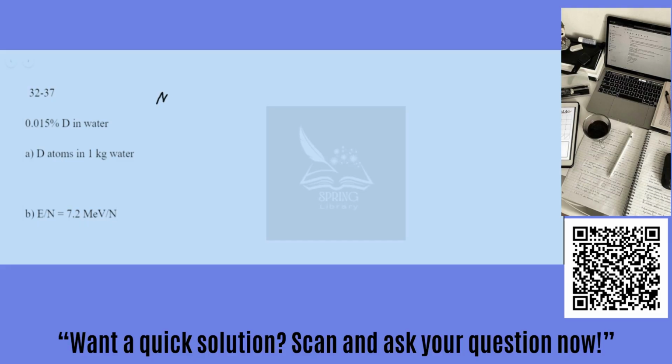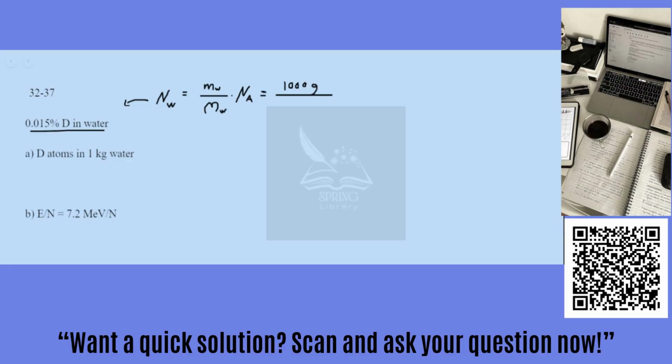First we can find the number of water molecules. Not water atoms, that doesn't make sense, of course. If you think of the mass of the water over the molar weight of the water multiplied by Avogadro's number, we can find the number of water molecules, and based on that relationship, we can find the number of deuterium atoms. So we'll do this first, and then we'll figure out how to get deuterium from that. In 1 kilogram, there are 1,000 grams of water.